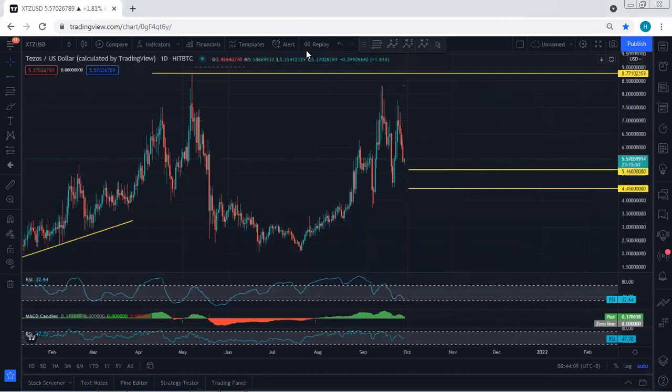Now, I want to see what's next. Whether we can look at this as a correction and see the continuation, because we have been looking at this one as a correction. All right. Anyway, how deep can this one go? If there is a breakout of 5.16, we can even expect the price to drop to 4.45.